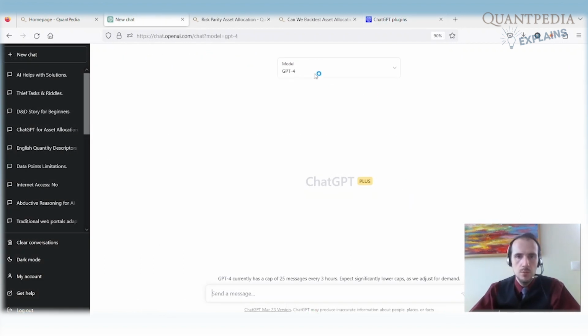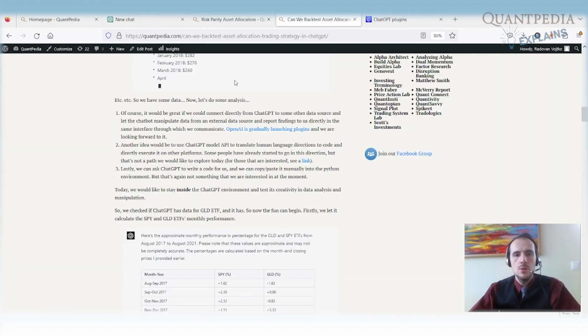It's not possible at the moment yet, but once it will be possible, it will be great. So at the moment we can work only with the data that are there. So another idea is to use ChatGPT API. So there is a ChatGPT API. We can use it to translate human language directions to write the code directly for us in some other platform.